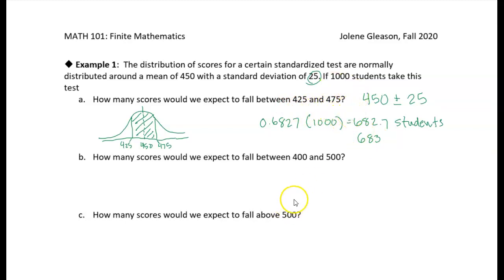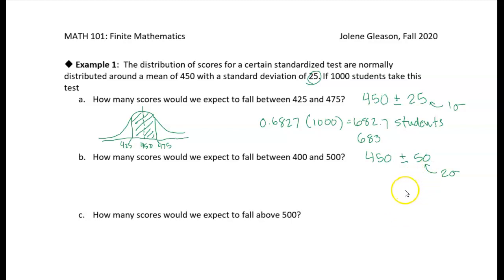All right, so how many scores would we expect to fall between 400 and 500? Well, again, we need to look at how these are, if we take the average of those two, we get 450, right? So this is essentially 450 plus and minus 50, which is 2 standard deviations. So this is 2 sigma. This was 1 sigma, one standard deviation. This is now within 2 standard deviations from the mean.